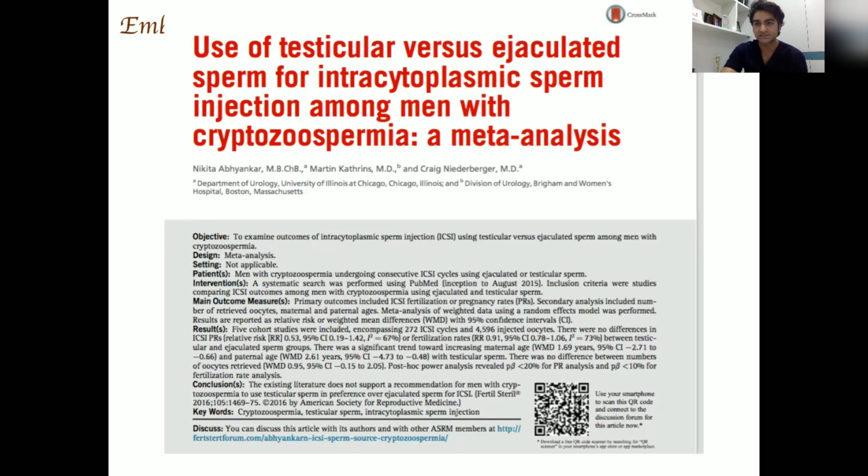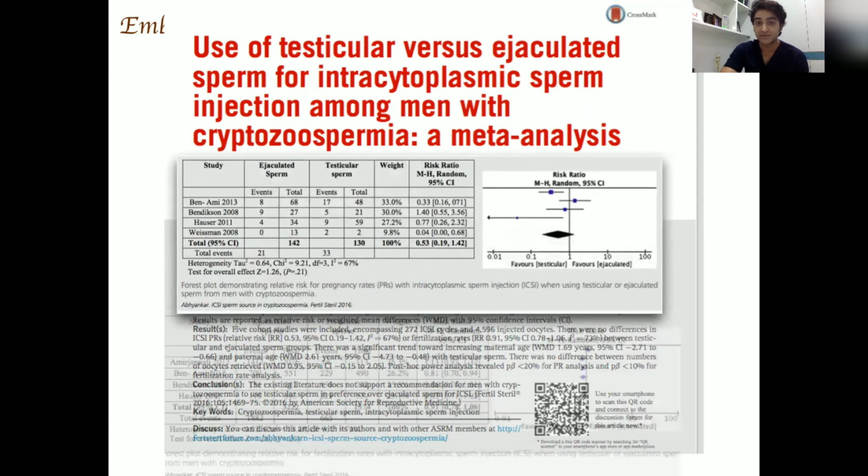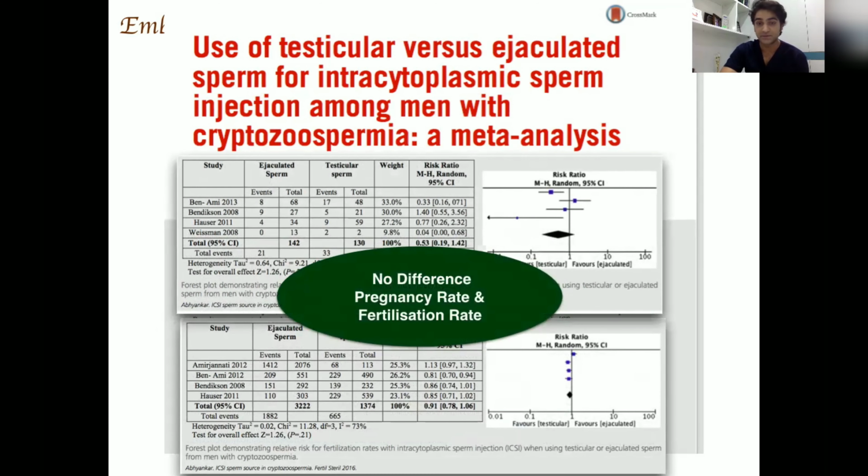For any embryologist, the worst form of sperm is cryptozoospermia, where only 4 to 40 sperm are there. So this meta-analysis talks about that: what to do in cryptozoospermia, either use the ejaculate or the testicular sperm. And they have found that there is no difference in the pregnancy rate or the fertilization rate when you are using either the ejaculate or the testicular sperm in cryptozoospermia.